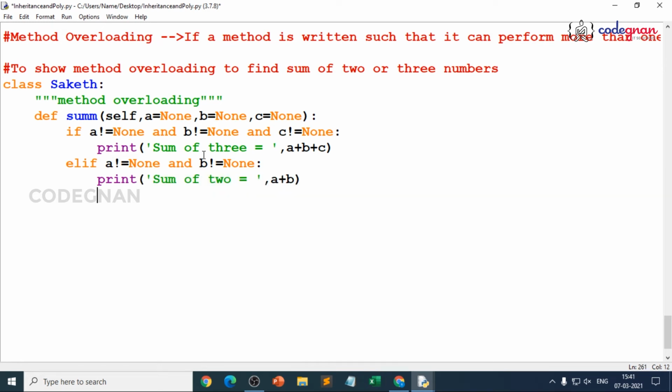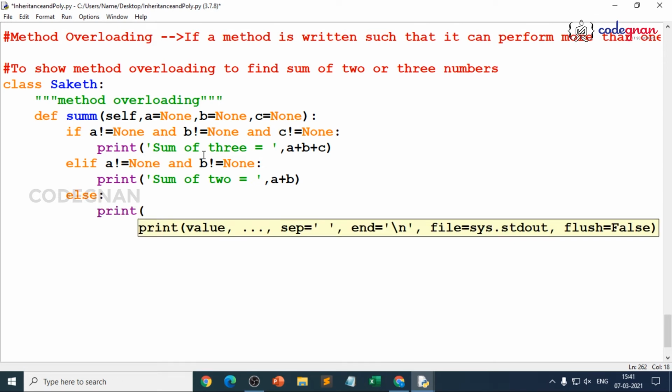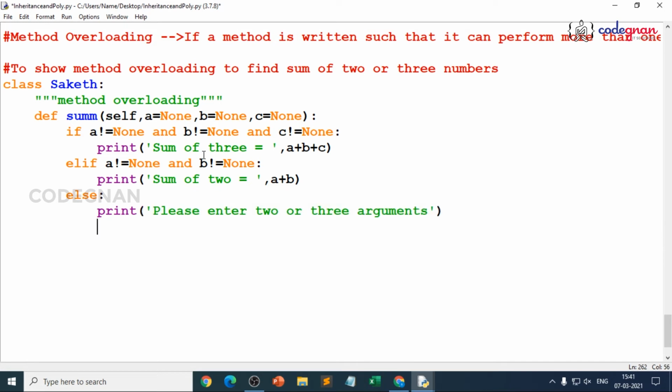There you go. Finally, if your user is giving only one argument, write an else condition over there or make it an exception, then only you can say it. So print, please enter, tell him to enter 3 arguments at least. Please enter 2 or 3 arguments, then only the user will understand. That's it. So now create an instance for your class, that is Saket. So just call the sum method.